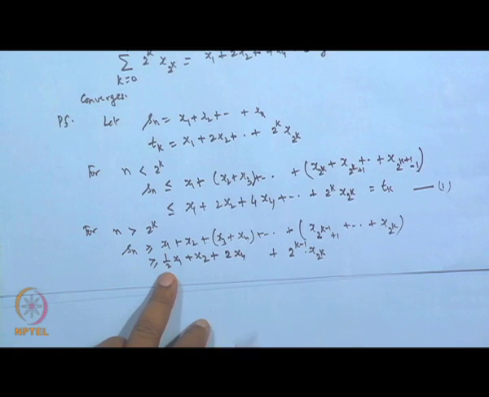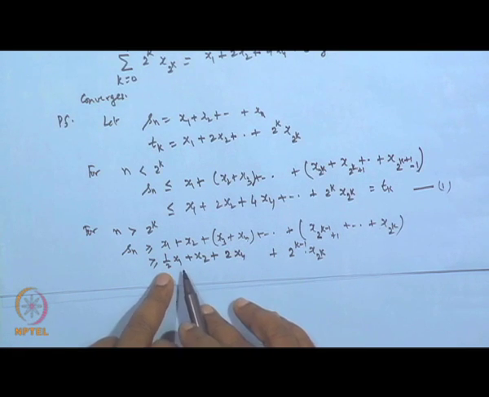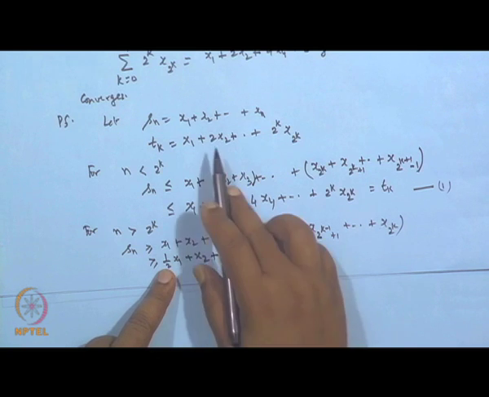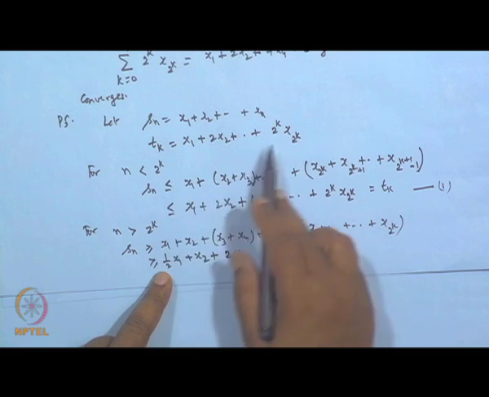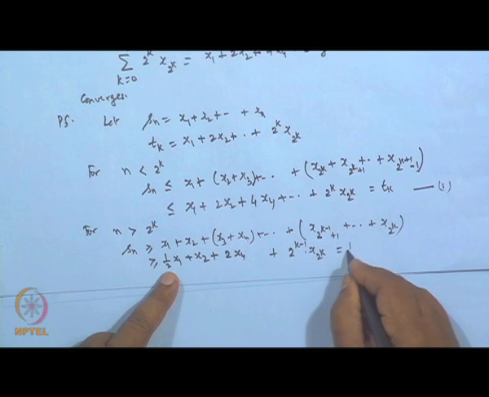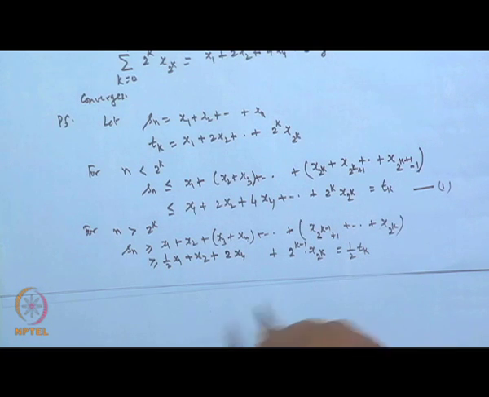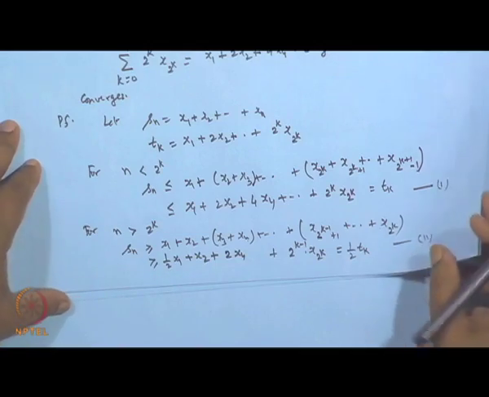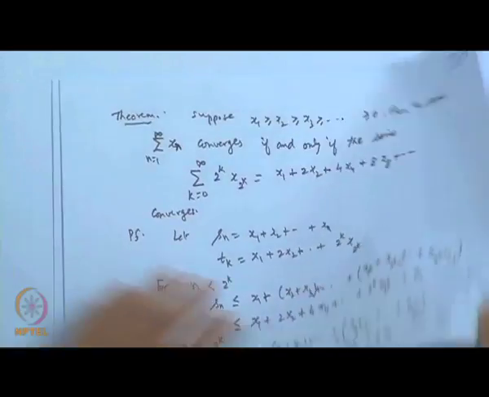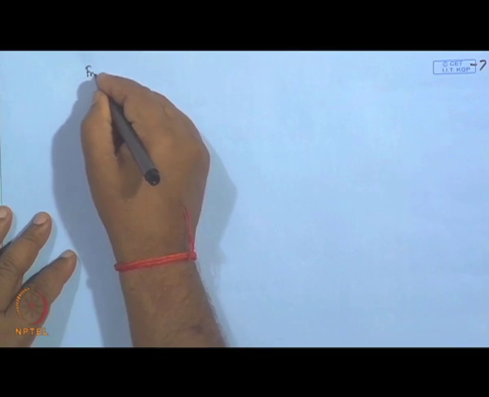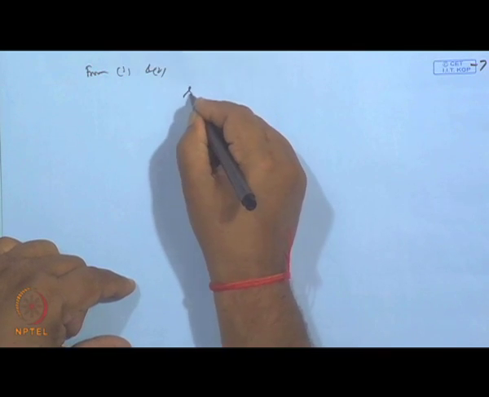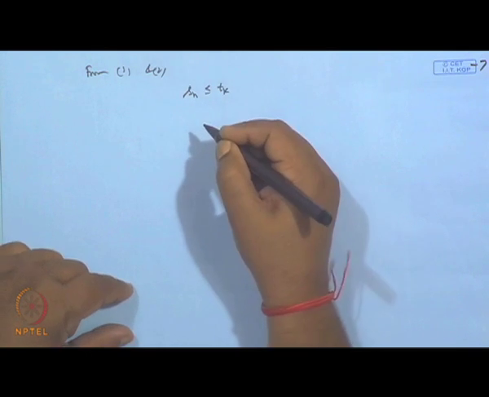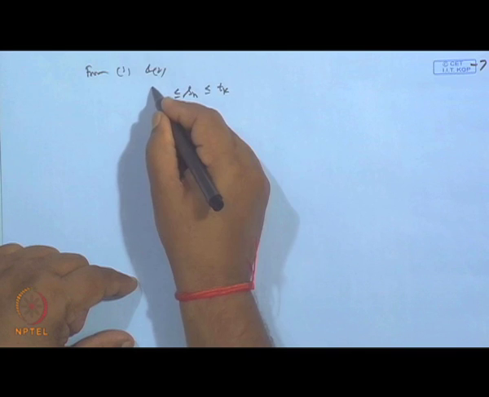Now, you check it. If I take T k, it comes to be x 1 plus 2 x 2 plus 4 x 4 like this. So, it is half of this. Basically it is half of T k. So, what do we get from 1 and 2? From 1 and 2, we get that S n is less than or equal to T k and S n is greater than or equal to T k by 2.